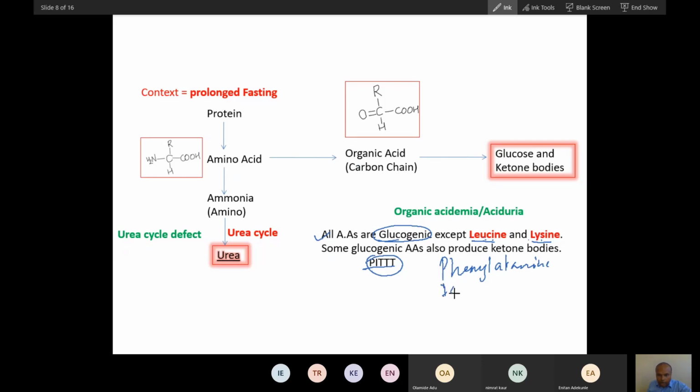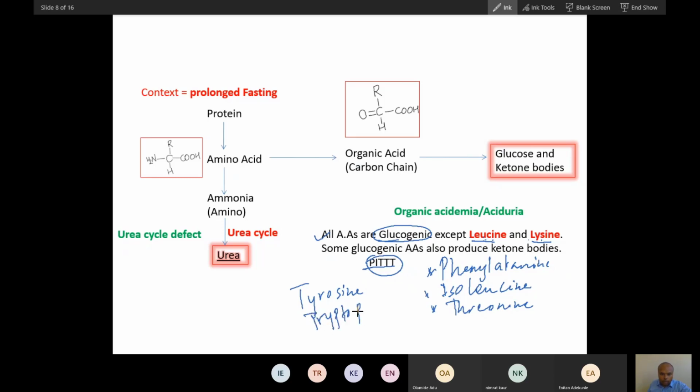I for isoleucine, and then T for threonine, another T for tyrosine, another T for tryptophan.